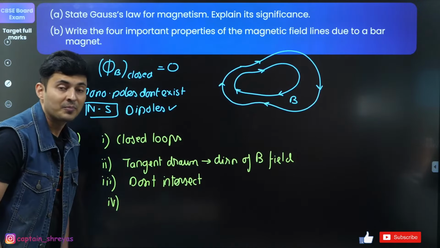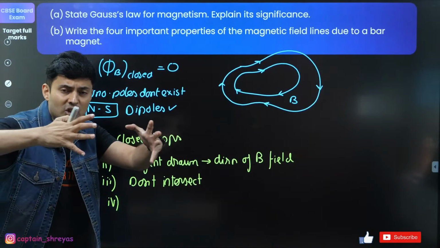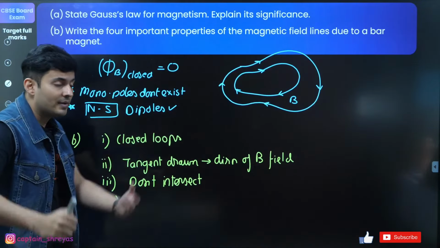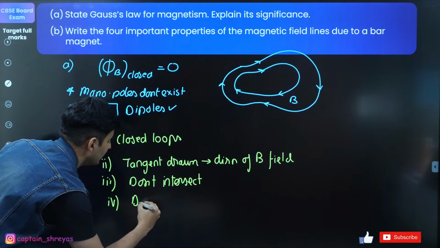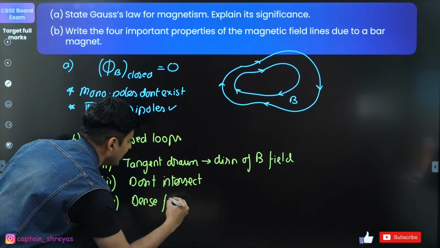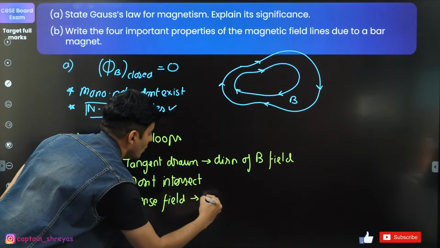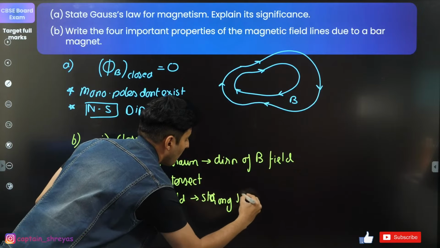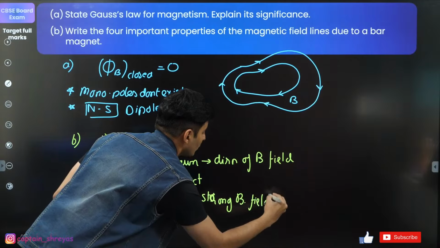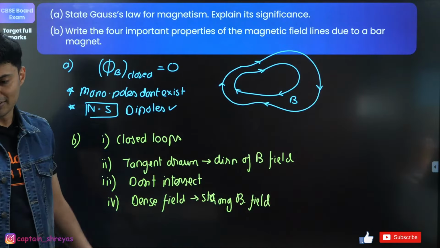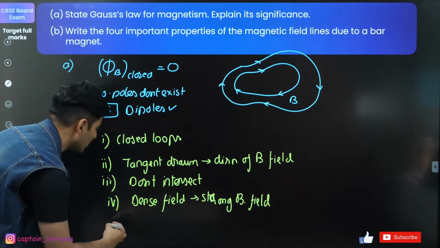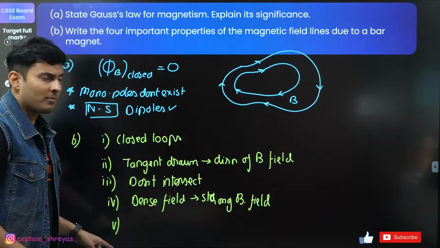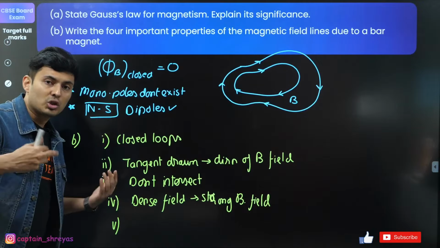Another important point that you can write. What can you write, guys? You can say where the field lines concentrate, that's where the field is stronger. So dense field lines correspond to a strong magnetic field. So the concentration of the field lines matters. So you can write all of these. You can also put up another point, but I'm not asking you to write 5 points. You can choose any one of them.